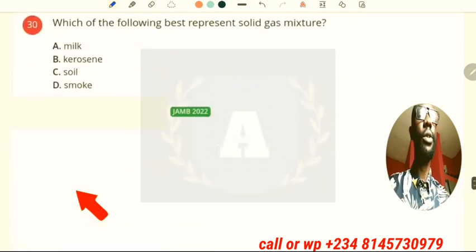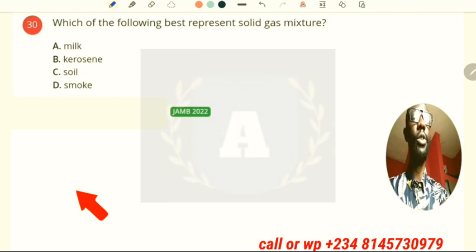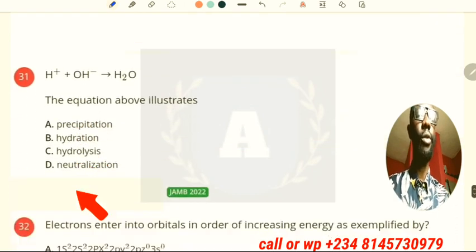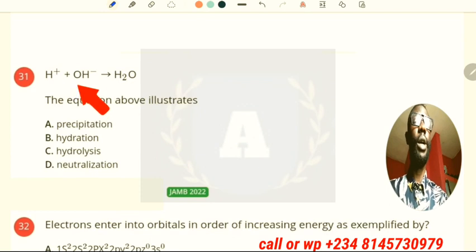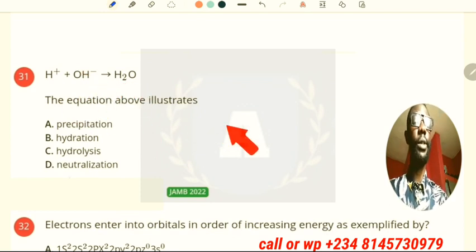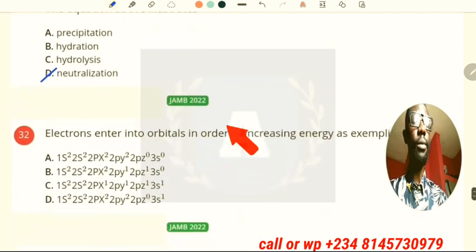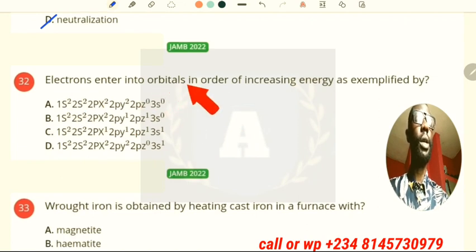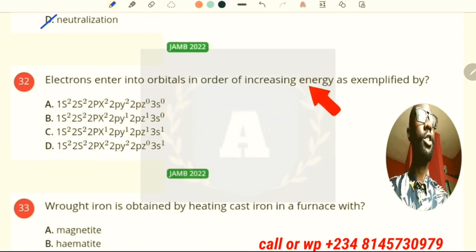Now the next question says which of the following best represents a solid-gas mixture? That is smoke. All right, smoke is the right answer there. Now, in the next question, they said hydrogen ion reacting with hydroxyl ion to give water. The equation above represents what? Neutralization reaction.